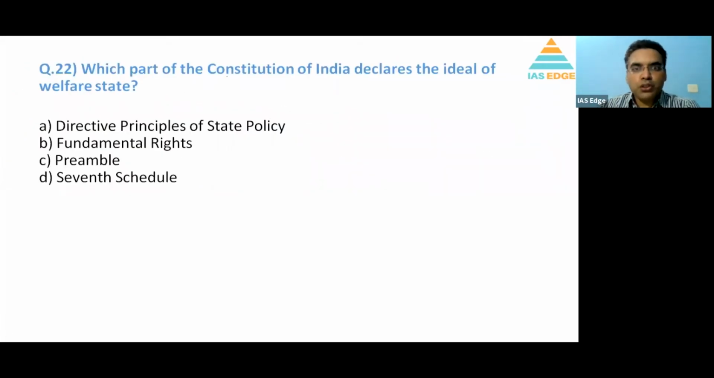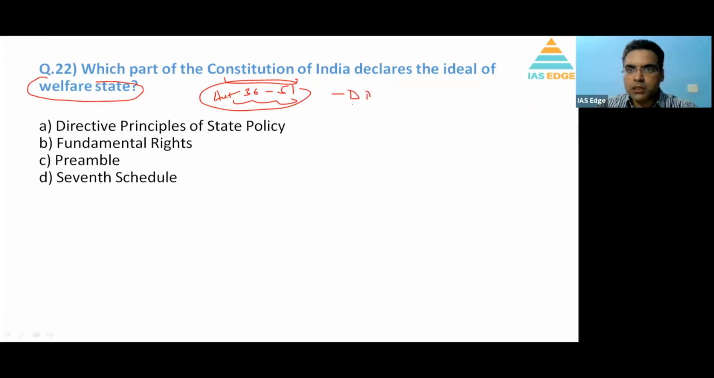Question number 22. Which part of the Constitution of India declares the idea of welfare state? So welfare state is basically depicted in Article 36, and that is in the 36, 37. There are multiple articles. Right from Article 36 to 51, we have DPSP, Directive Principles of State Policy, which envisions the idea of welfare state. So automatically, it's a factual question, very straight away. So A is the right answer.